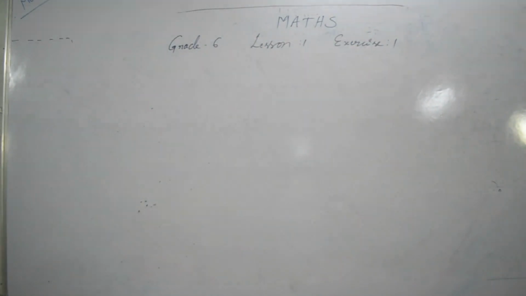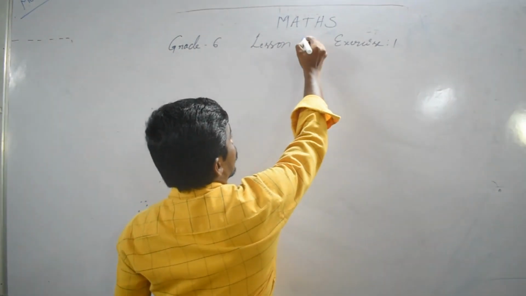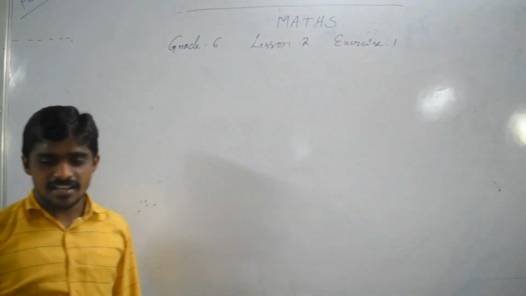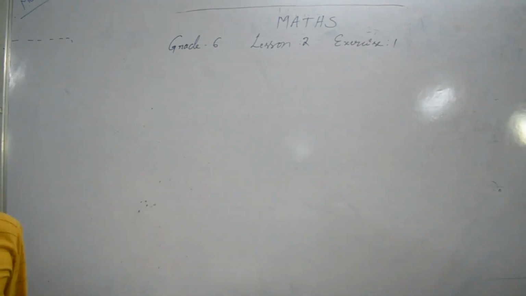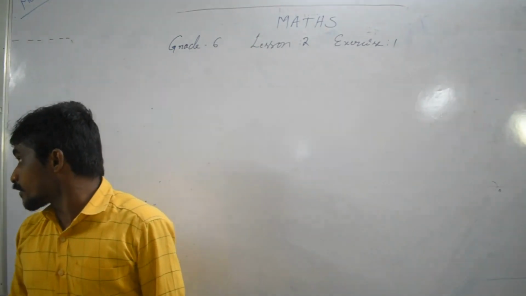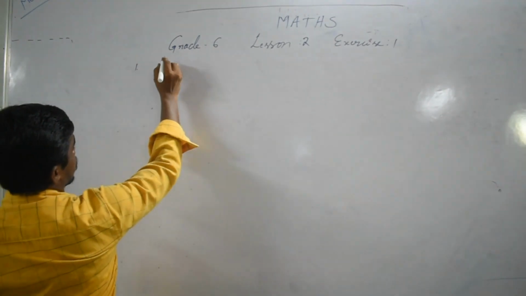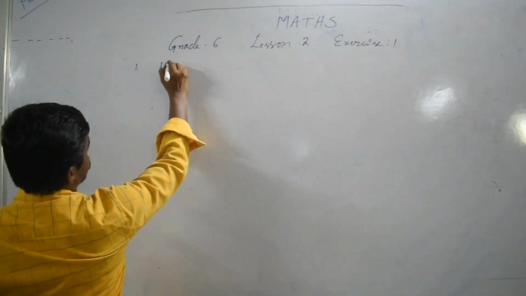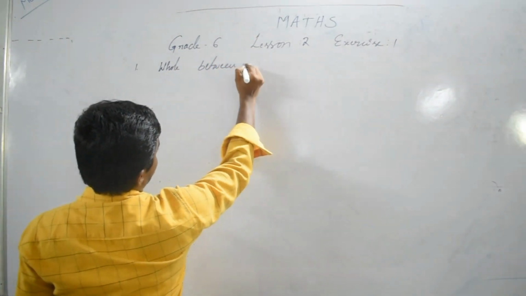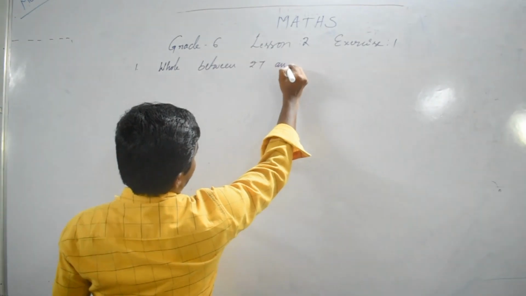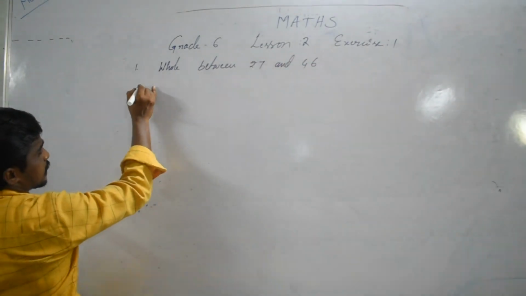So next, lesson 2, we are going to exercise 1. How many whole numbers are there in between 27 and 46? So how many whole numbers between 27 and 46? Here 27,